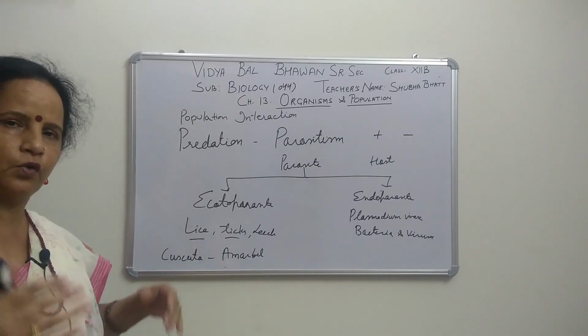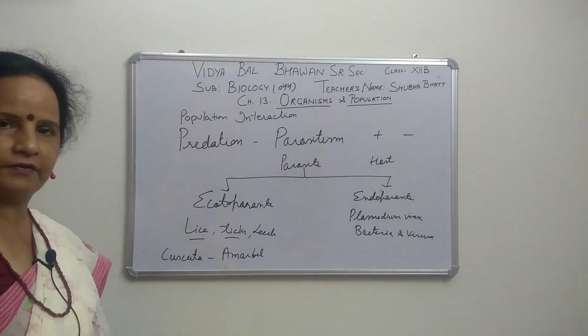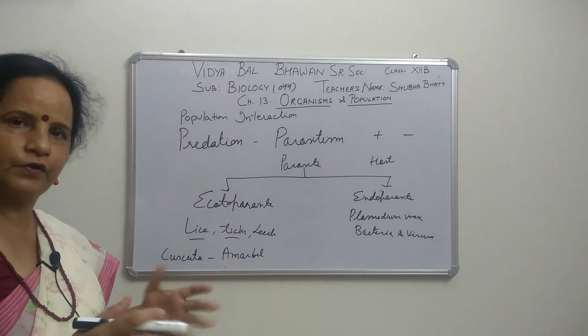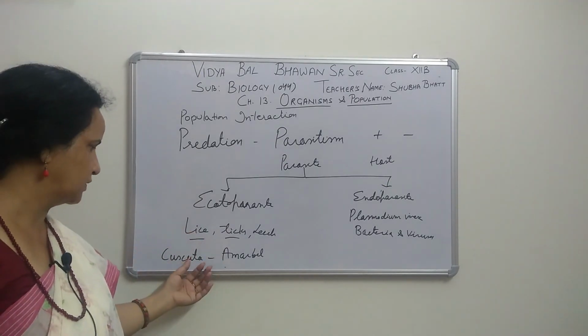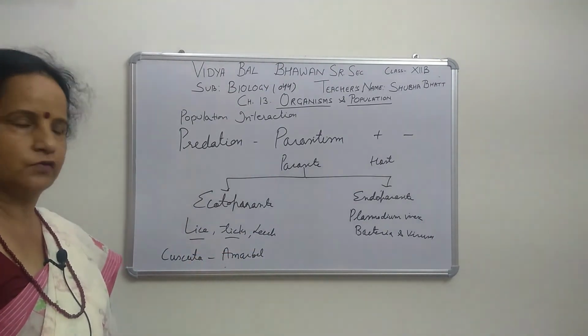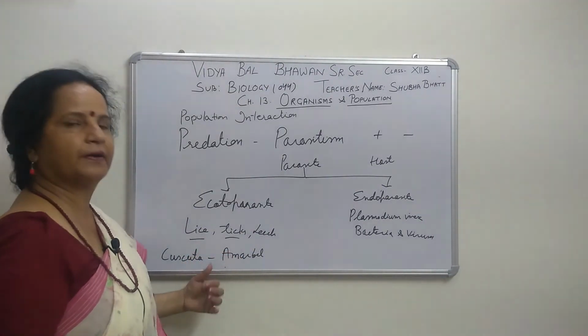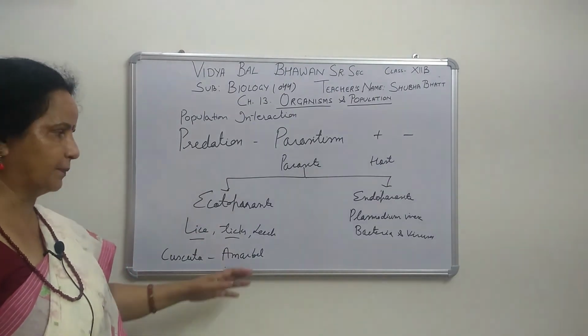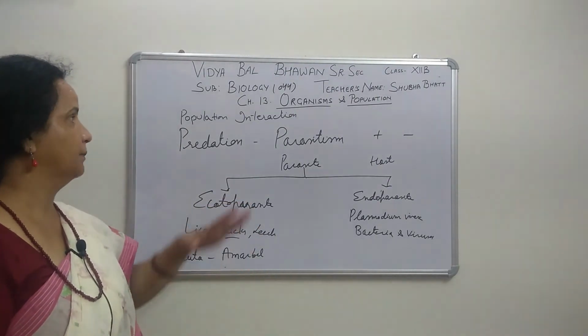Slowly the whole plant on which it survives is killed, because it takes all the chlorophyll and mineral salts. So that is a plant parasite, Cuscuta, and this is about parasitism.